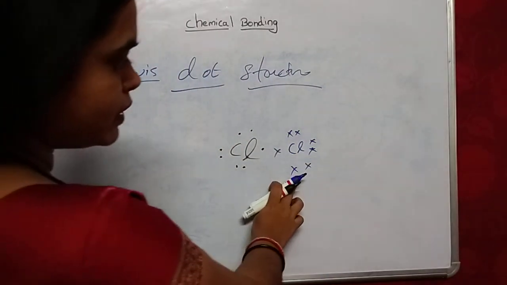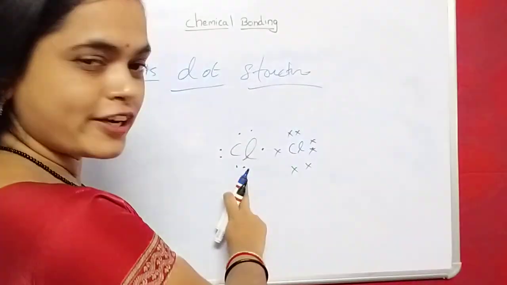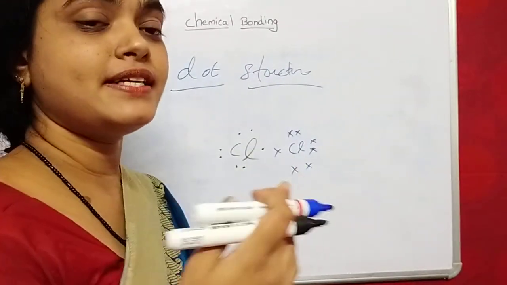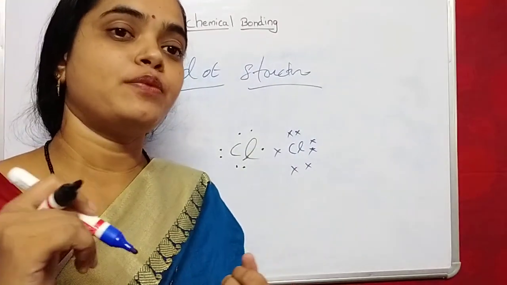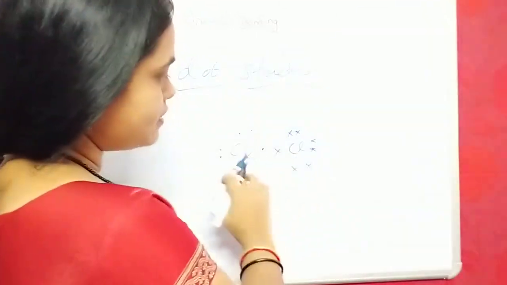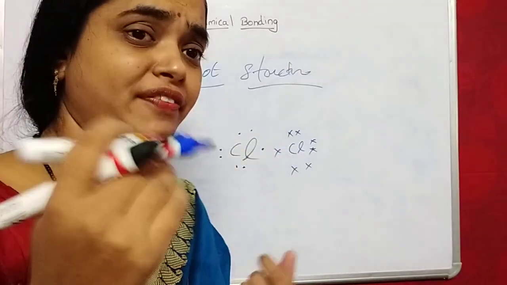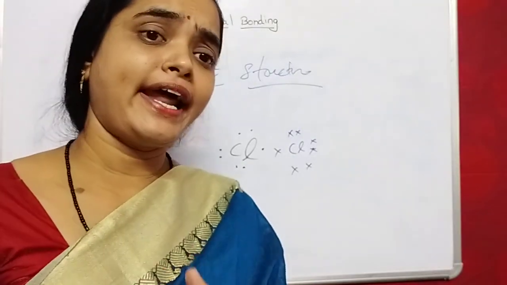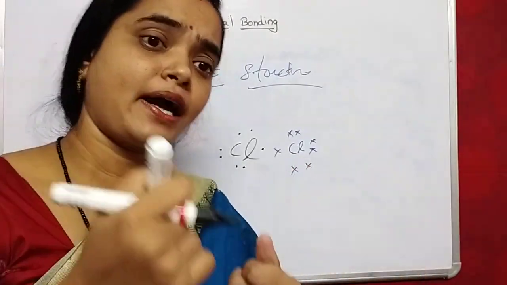These crossed symbols are electrons and these dots are also electrons. To represent the electrons present in the outermost shell, Lewis used cross symbols and dot symbols to identify the electrons of one atom and the other atom when they combine.